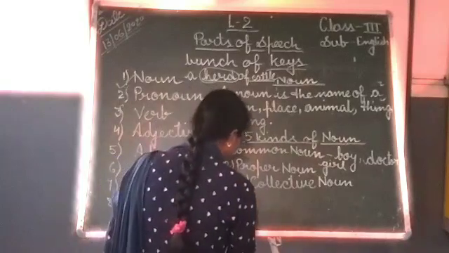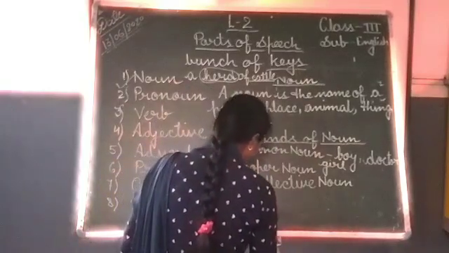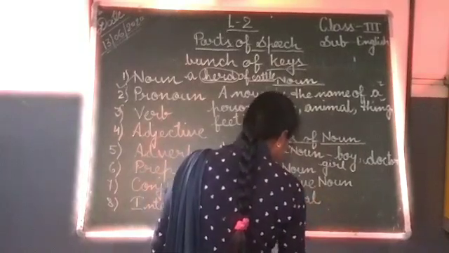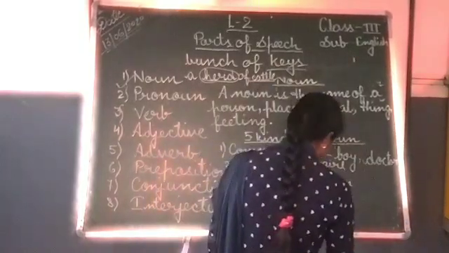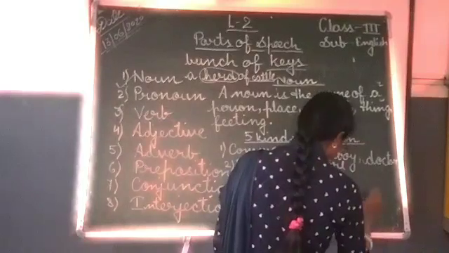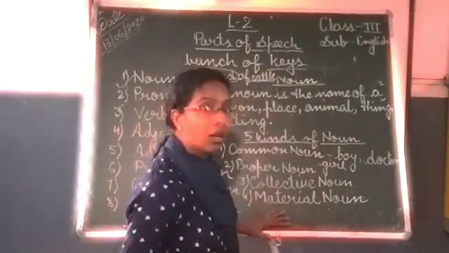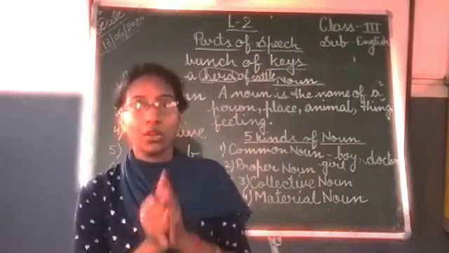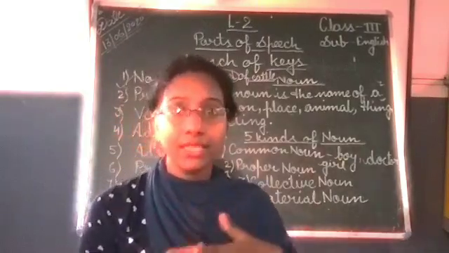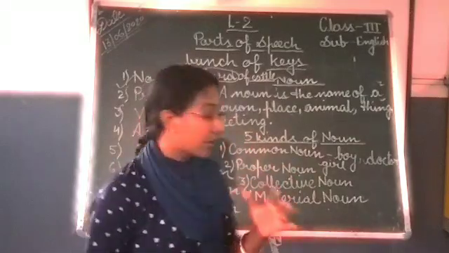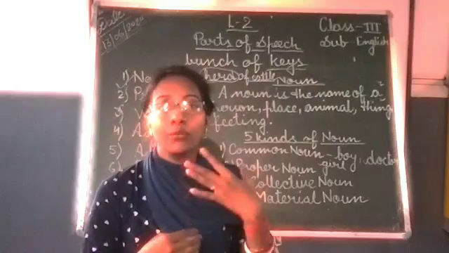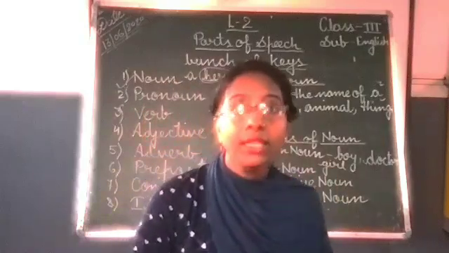Next, material noun. A material noun is the name given to a material or substance of which things are made. Means by using material we make some other things.